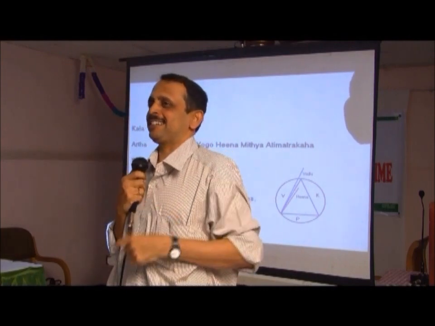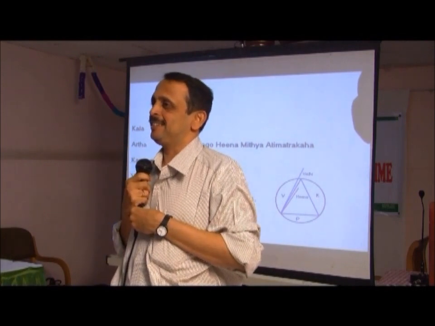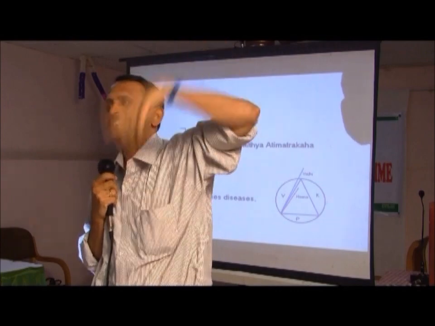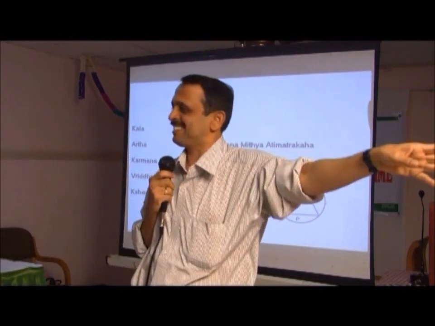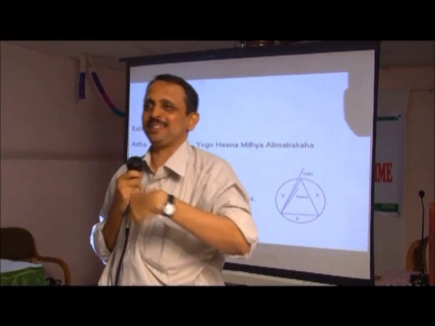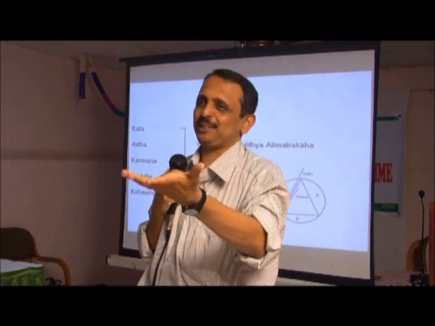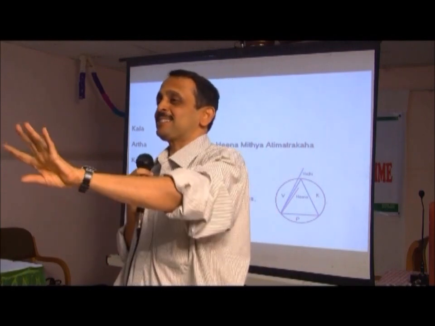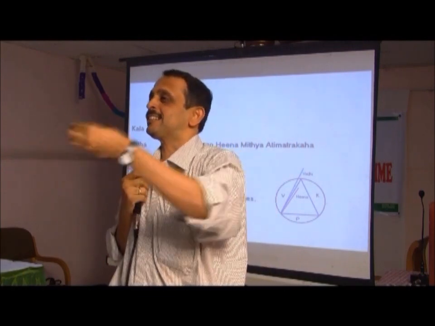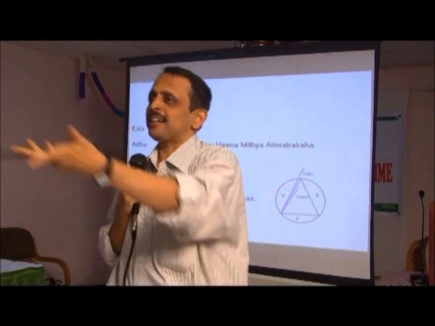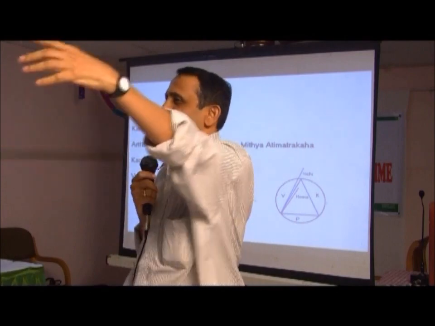Then how do you treat? Either you do shamana chikitsa or you do shodhana chikitsa. When election comes, throw out by vamana or virechana or basti. Then a new person comes there. You take samana guna karma dravya, you make a new person, and it does the function properly. If it is not possible to correct, the whole nation becomes dead, like Pakistan. You can't correct it. It's a continuous disease.